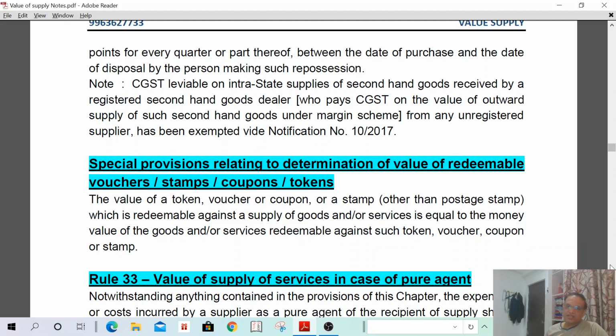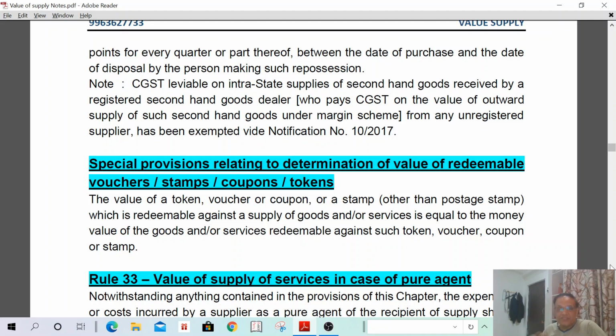I bought a 1000 rupee voucher from Big Bazaar and gave the same voucher to my friend. Then he went to Big Bazaar and purchased only 800 rupees. But my purchase voucher is 1000, which I have given to my friend, and he has purchased only 800 rupees. In such a case, what is the value of supply? The value of supply shall be 800 only, because he has purchased 800 worth only.